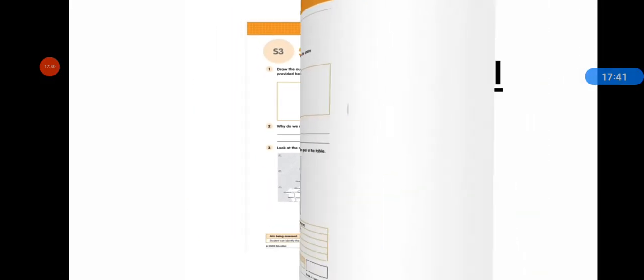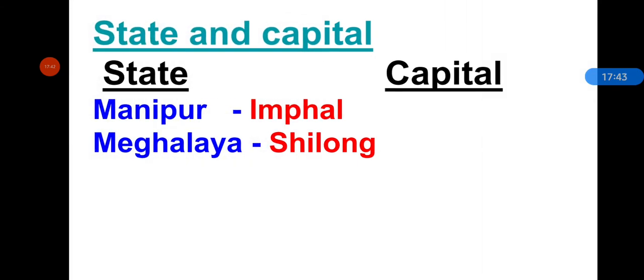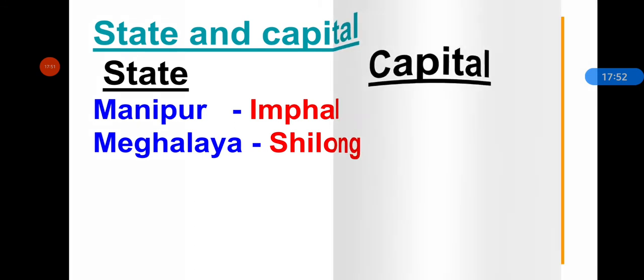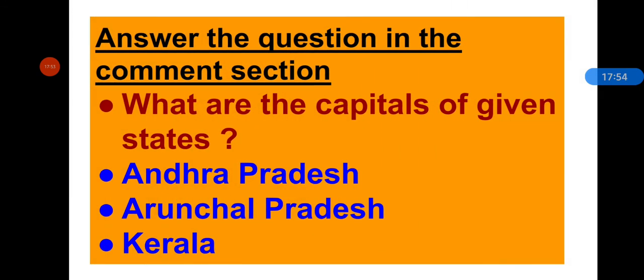Now here is the state and capital. Capital of Manipur is Imphal and capital of Meghalaya is Shillong. And you need to answer this question in the comment section. Question is, what are the capitals of given states? States are Andhra Pradesh, Arunachal Pradesh and Kerala. You need to write the capitals in this order. First you will write the capital of Andhra Pradesh, then Arunachal Pradesh and then Kerala.